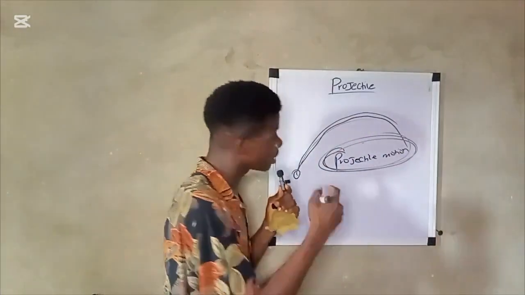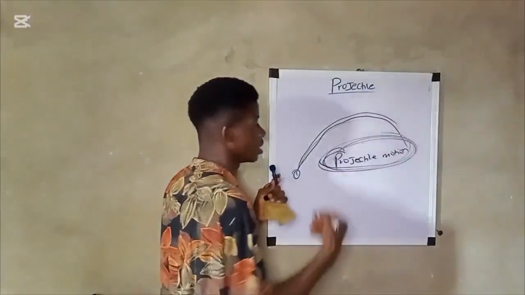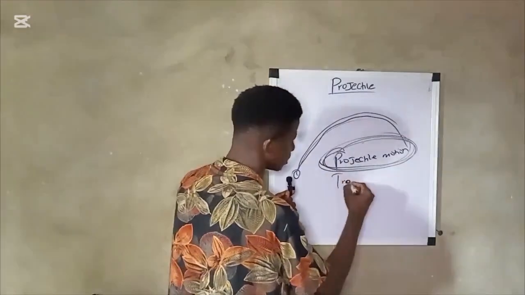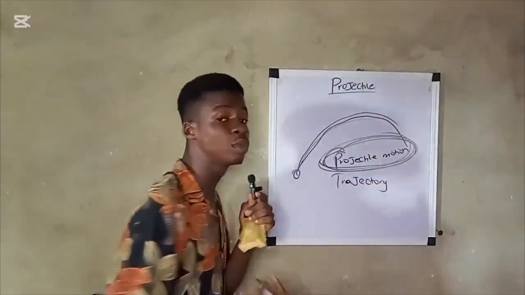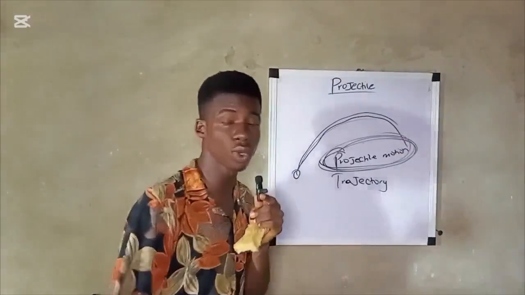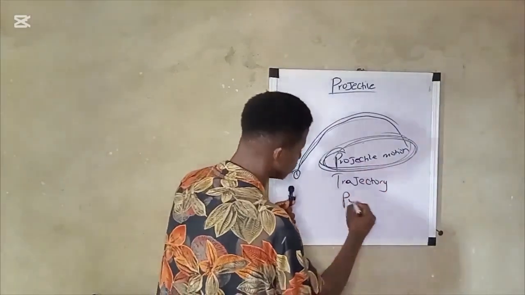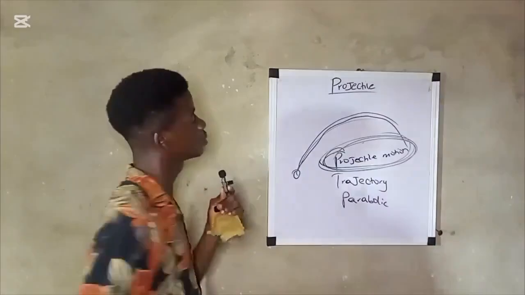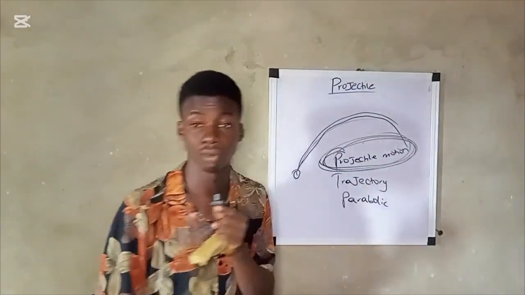Okay? Now, this is a JAMB question. Take note. Projectile motion is also known as trajectory, or parabolic. So take note, projectile motion is also called trajectory motion or parabolic motion.